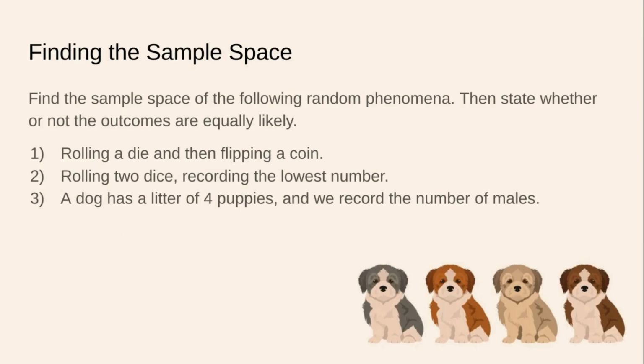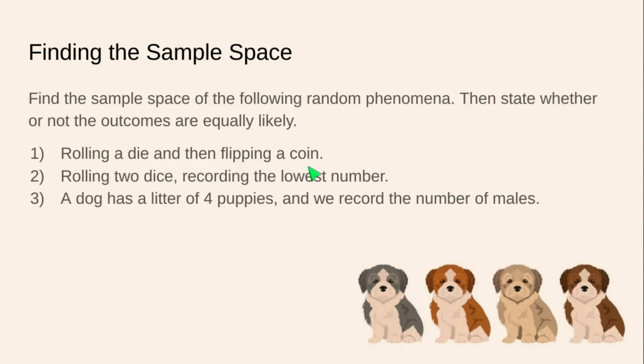So let's find some sample spaces here. We're going to find the list of elements. So find the sample space of the following random phenomena. Then we're going to state whether or not the outcomes are equally likely. So rolling a die and then flipping a coin. This one I'm going to do right here for you because it involves 2 parts. We roll a die and then we flip a coin.